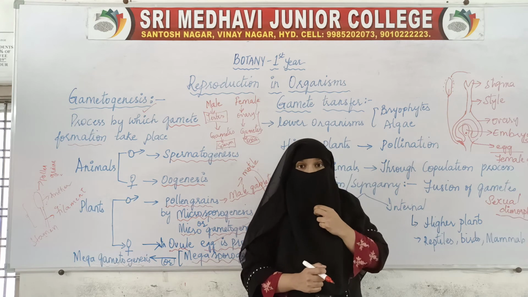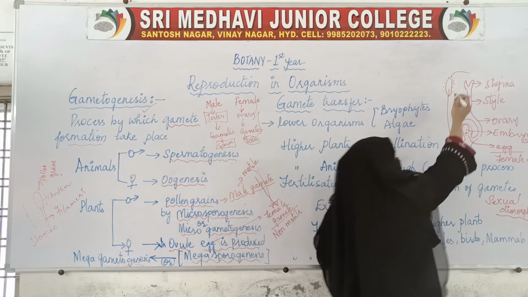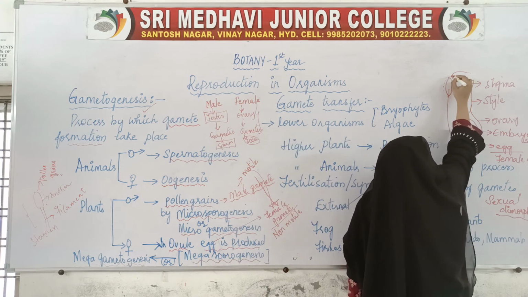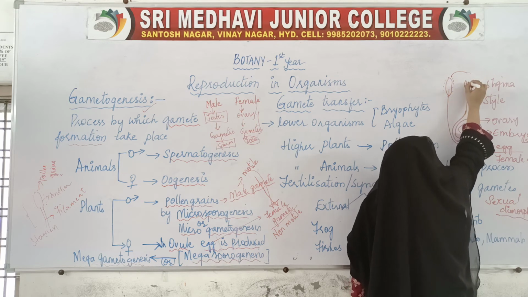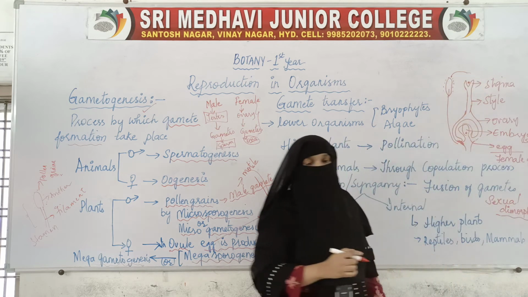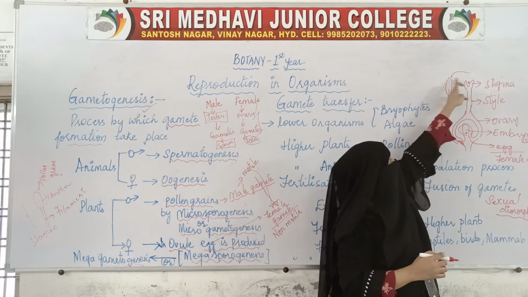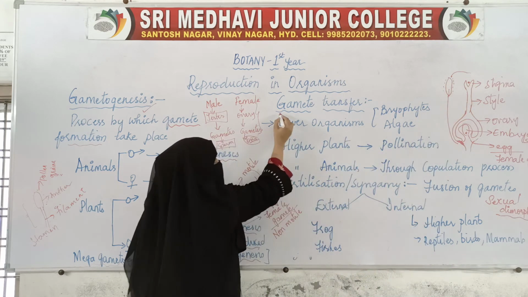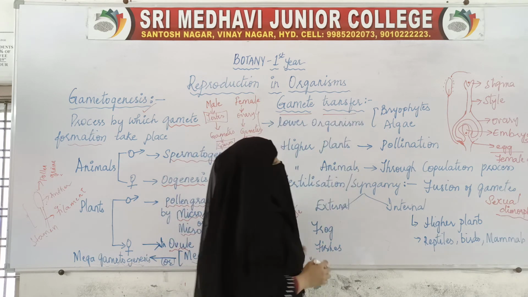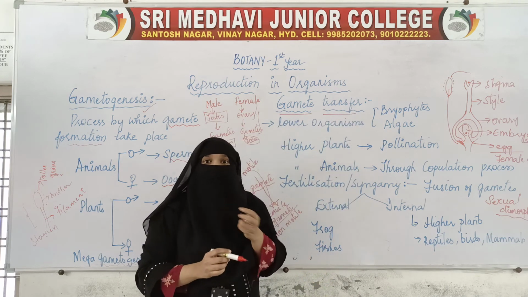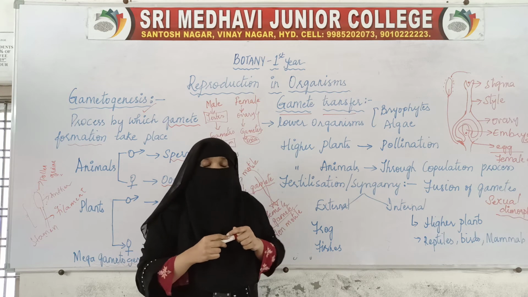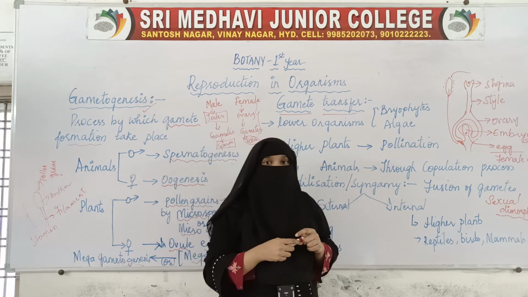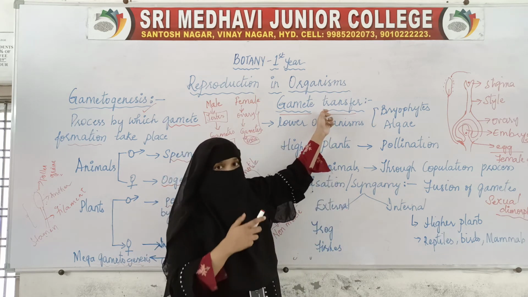It should first reach the stigma. The pollen grain from the anthers should transfer to the stigma. This process is called gamete transfer. So the second step in sexual reproduction is gamete transfer.